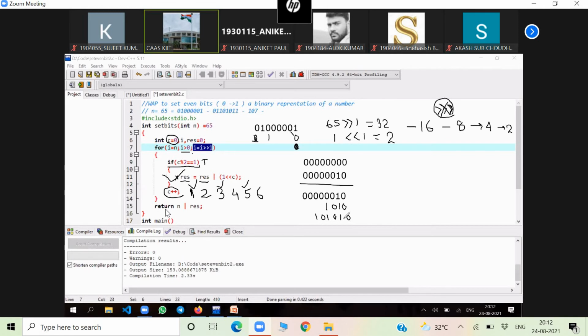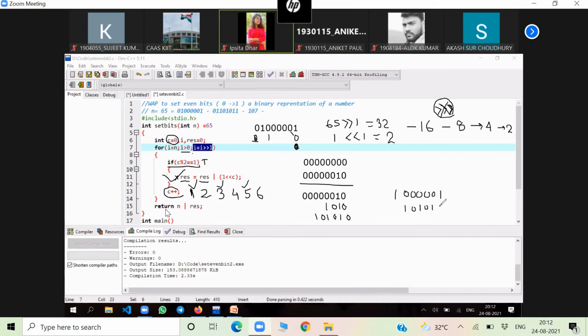And what is the value of n? 1 0 0 0 0 0 1. I'll get 1 0 1 0 1 0. Now do the OR operation on this part. What will we get here? 1 1 0 1 0 1 1. And you know what the value of this one is? 107.